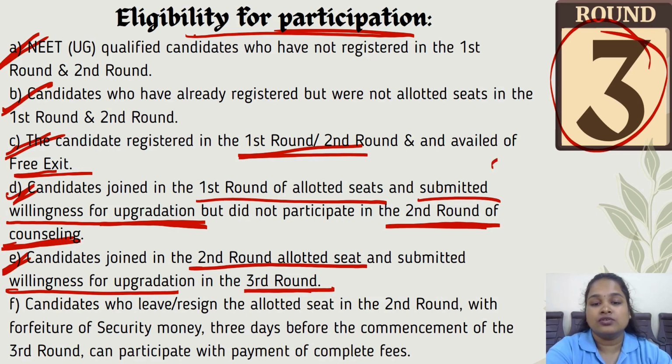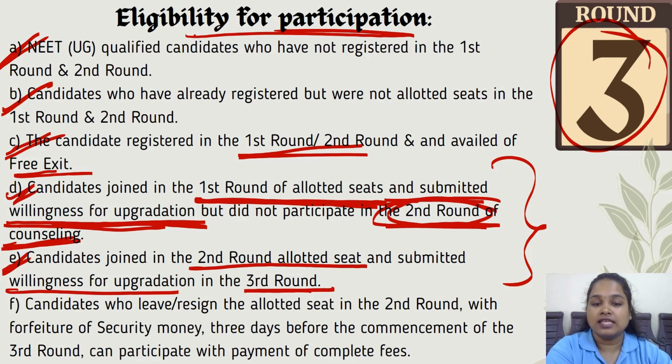If you see these two points, in the first, the candidate joined the first round allotted seat and submitted willingness for upgradation, but did not participate in the second round of the counselling, so he will be eligible. So in the first round, he is directly going to the third round.